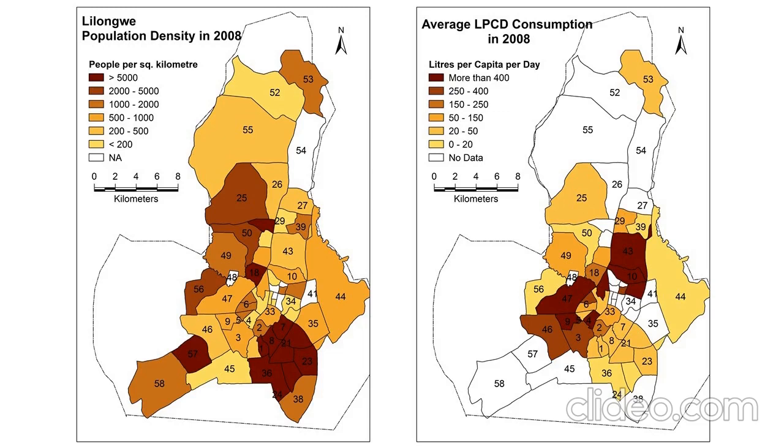The simple visualization of these data sets indicates that per capita water consumption is significantly low in areas with higher population density located on fringes, and per capita water consumption is significantly higher in the central part of the city with low population density. If I compare the housing data, I can easily draw the conclusion that low income areas or slums with higher population density are not adequately served by the city water supply board.